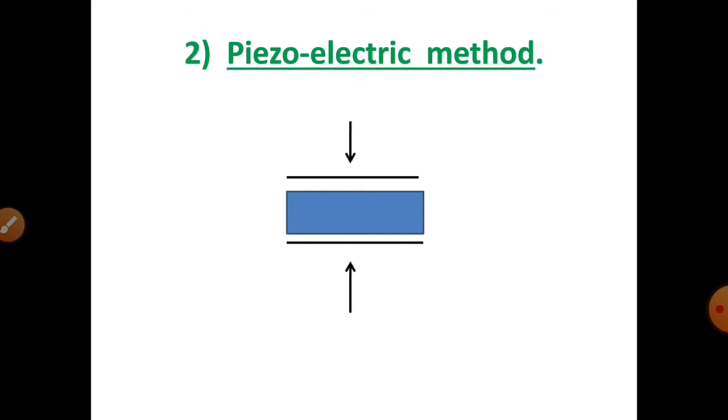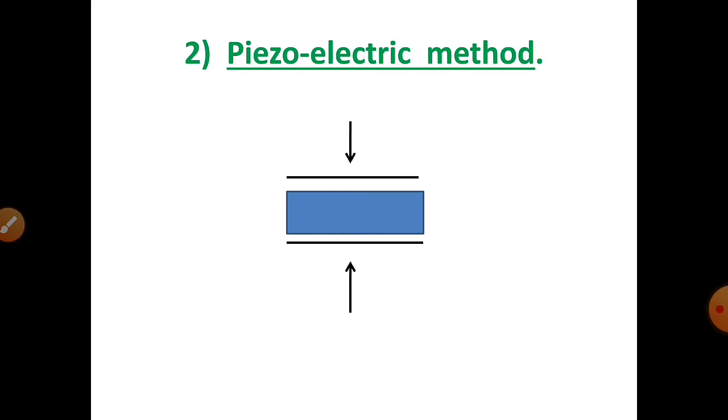Now this method makes use of a quartz crystal. The principle used here is, when pressure is applied on one pair of faces of the quartz crystal, it develops electric charges on the opposite pair of faces.